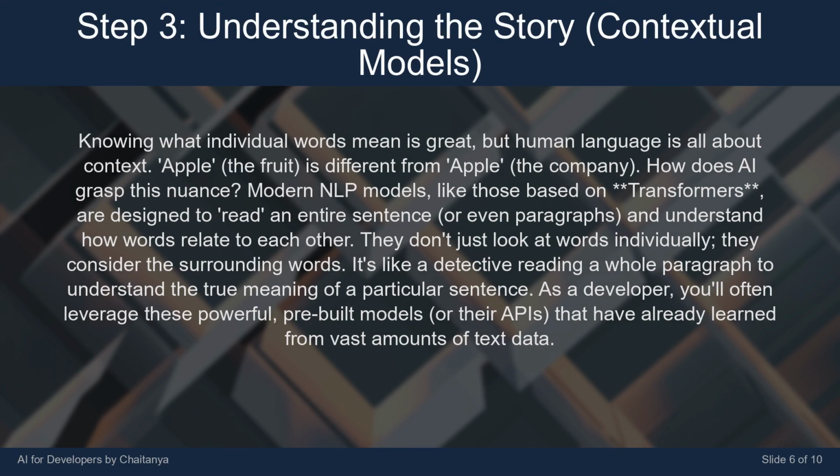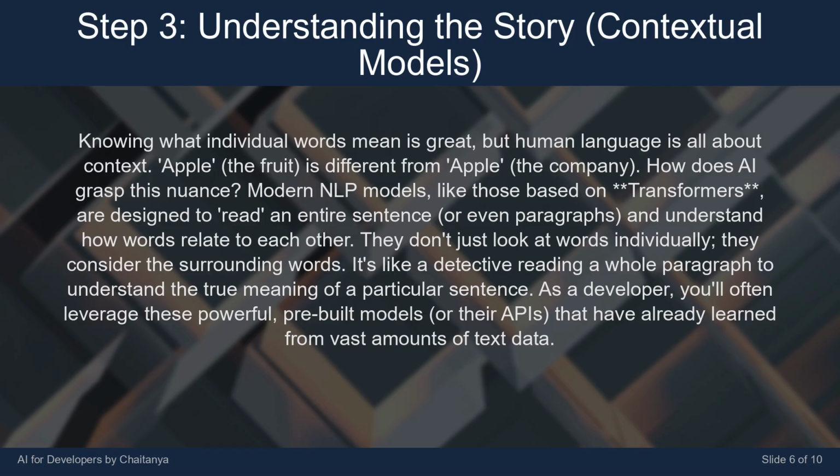Knowing what individual words mean is great, but human language is all about context. Apple, the fruit, is different from Apple, the company. How does AI grasp this nuance? Modern NLP models, like those based on transformers, are designed to read an entire sentence, or even paragraphs, and understand how words relate to each other.